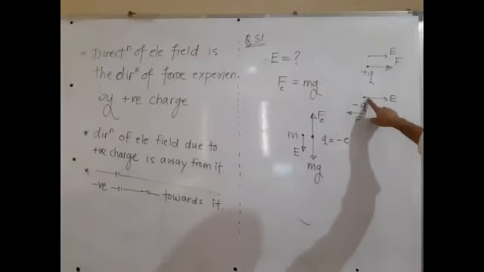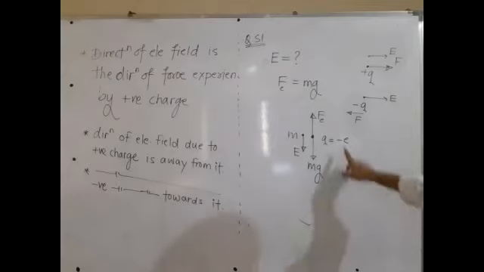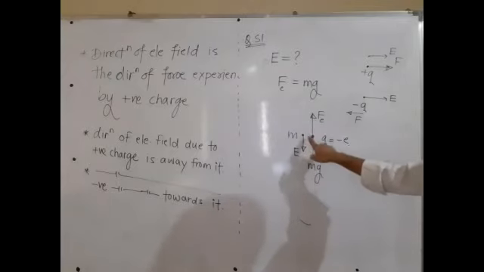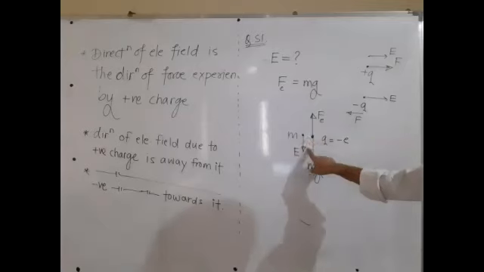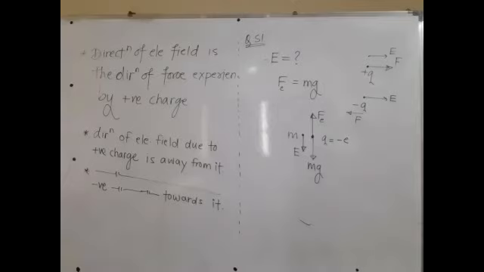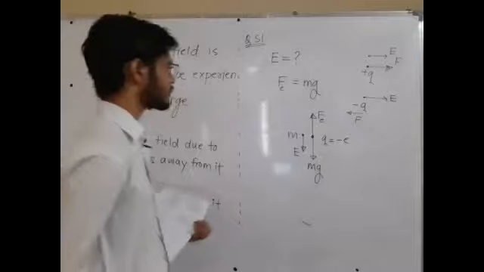Positive charge experiences force in the direction of electric field. Negative charge is experiencing upward force, which means positive will experience downward force, and the direction of the force experienced by the positive charge is the direction of electric field. So the direction of electric field is downward. Good, very good. Fine. So the next step is what?